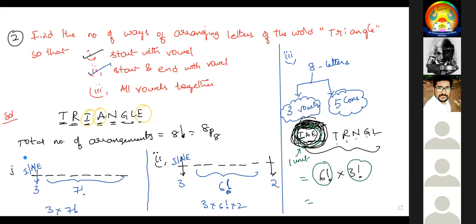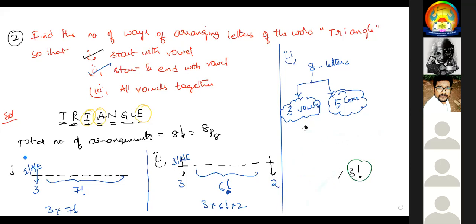The question they are asking: triangle is a word. In that, 3 vowels and 5 consonants are there. Find the number of words so that all vowels are together. The question is all vowels together.